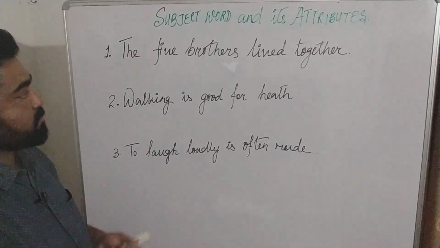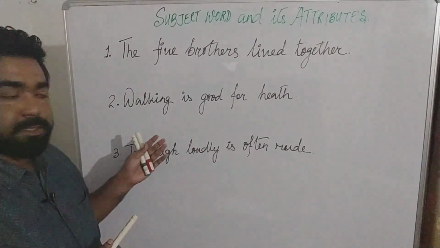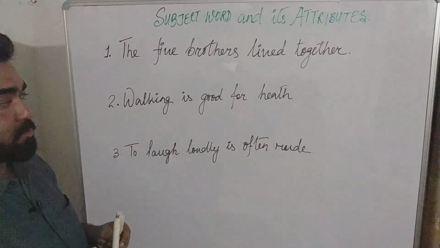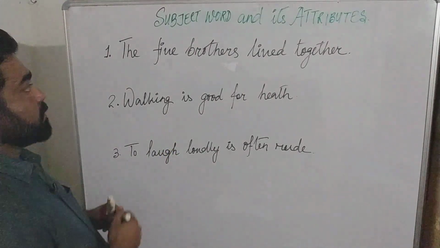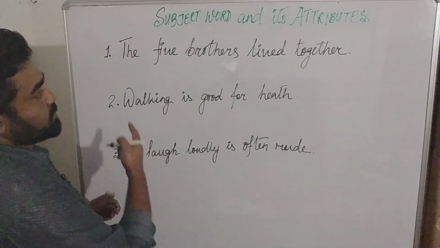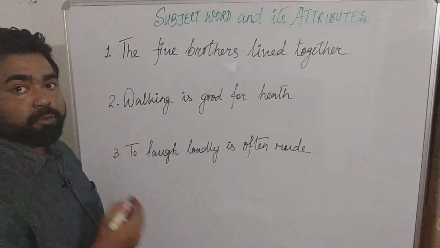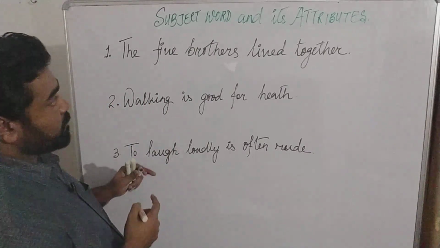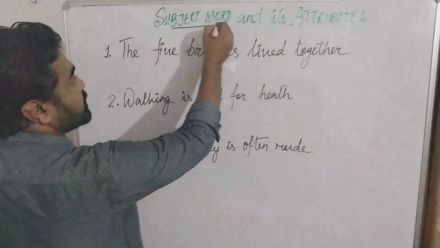So straight away let's first divide these three sentences. I have already written them on the board, and these are the examples from your book as well, so it will be easier for you to understand. So let's immediately divide them into subject and predicate. The first sentence is: the five brothers lived together. We will divide them into subject and predicate, and at the same time we are also going to find the subject word.